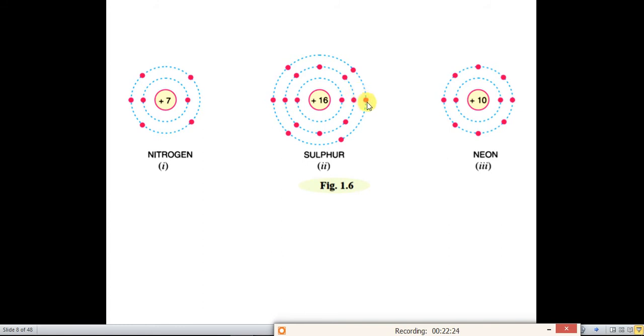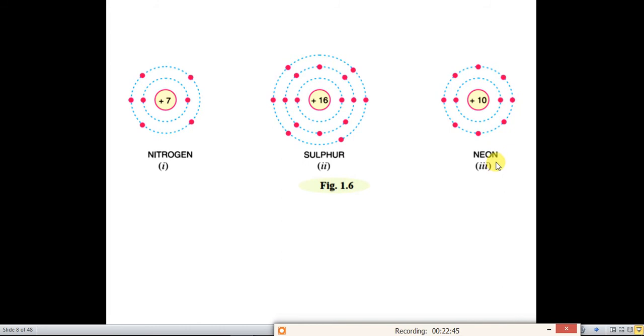The outermost orbit has 6 valence electrons, it is more than 4, less than 8. Neon, atomic number is 10, electronic configuration is 2, 8, that is 10. So this neon is the most stable element.